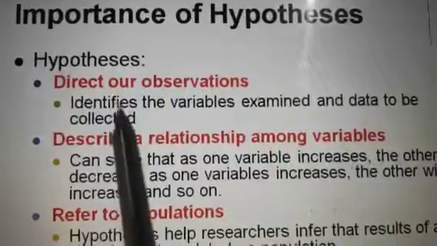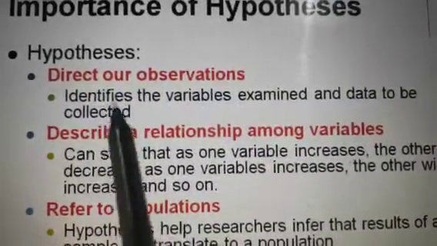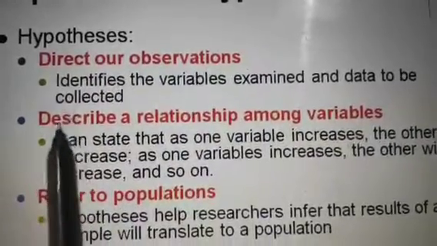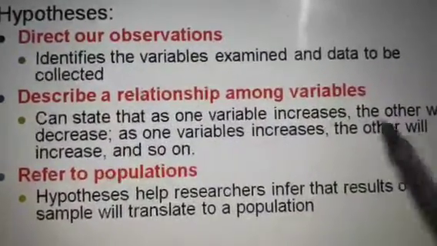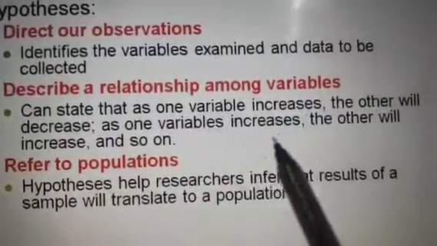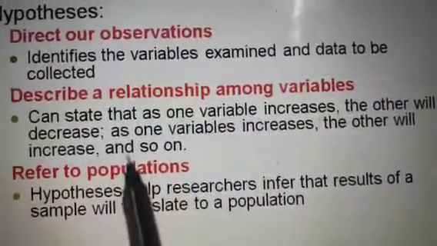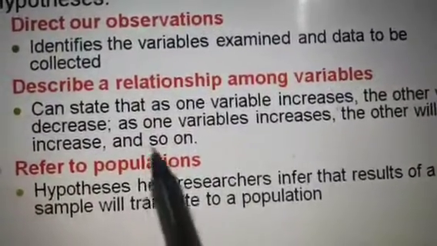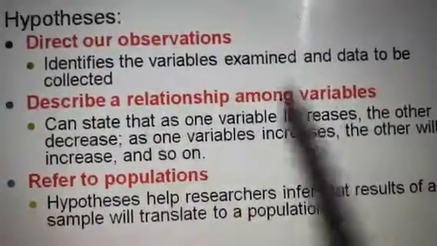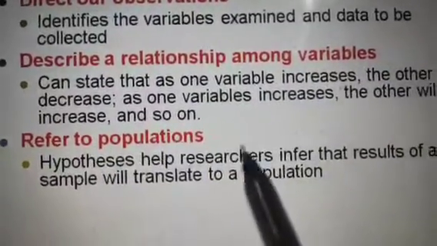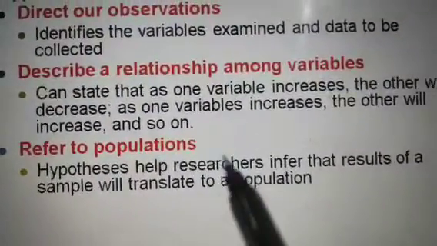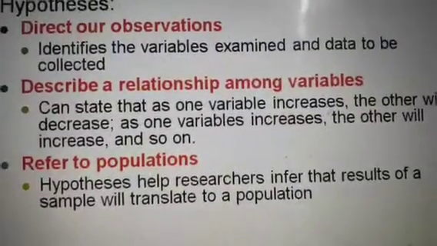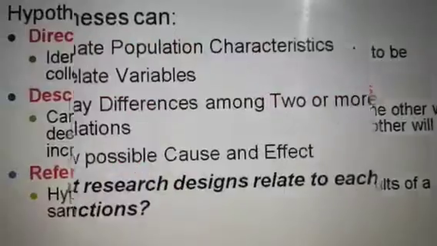Hypothesis could be directed by observations. That means it identifies the variables examined and data to be collected. A hypothesis should describe a relationship among variables, and can state that as one variable increases, the other will decrease, as one variable increases, the other will increase, and so on. You have to describe this relationship and refer to populations. That means hypotheses help researchers infer that results of a sample will translate to a population.